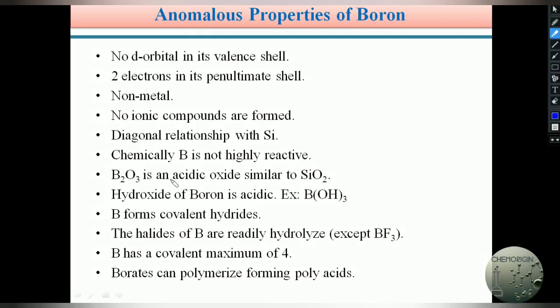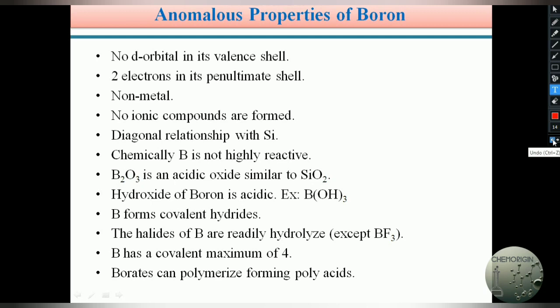And the next point is that the hydroxide of boron is acidic in nature. Generally, hydroxides of elements are basic in nature. For example, first A group metal hydroxides, lithium hydroxide, sodium hydroxide and potassium hydroxide, all act as bases, but here B(OH)3, the hydroxide of boron, is acidic.